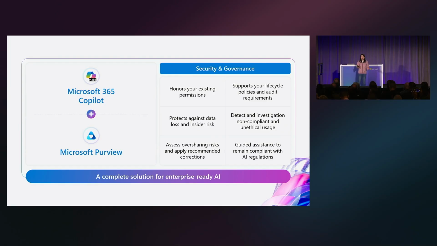With that, Copilot honors your existing permissions, protects against data loss and insider risks, assesses oversharing and provides remediation actions, supports your lifecycle policy and audit requirements, detects and investigates non-compliance and unethical usage, and also gives you that much-needed guided assistance to remain compliant with all of these new AI regulations.